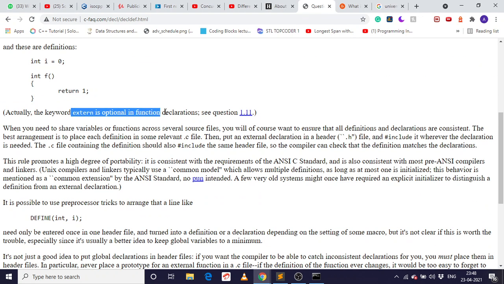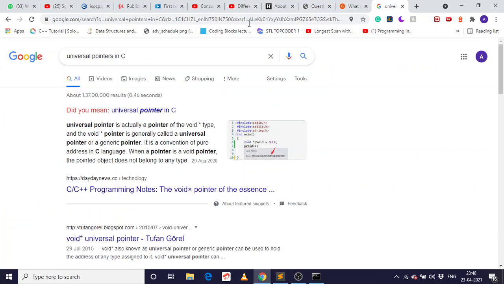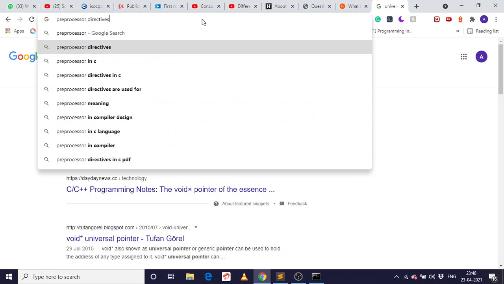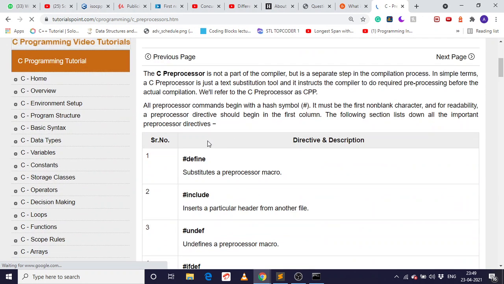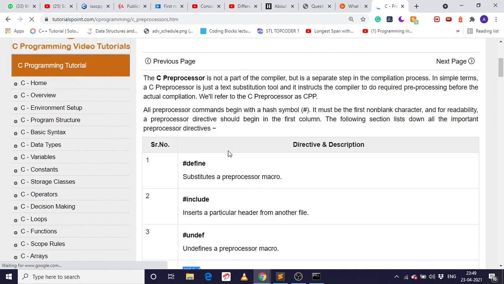Actually, the extern keyword is optional in a declaration. See this. Okay, we'll see that. Now preprocessor tricks: what is the preprocessor? So hash defines are preprocessors. Let's look at that. So hash defines, hash includes, hash ifdef, ifndef.